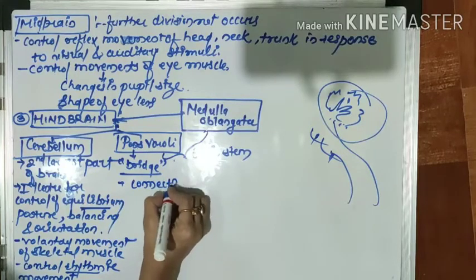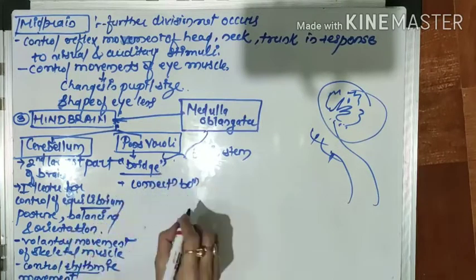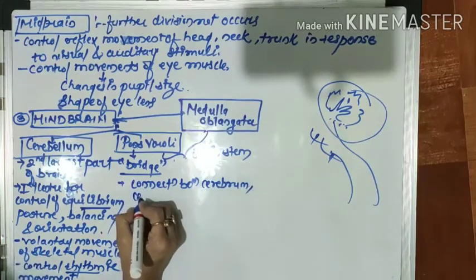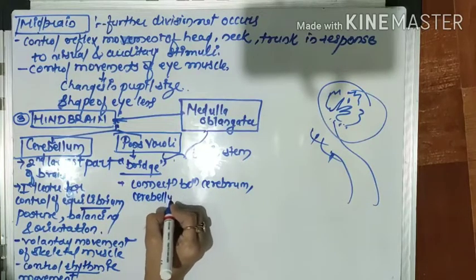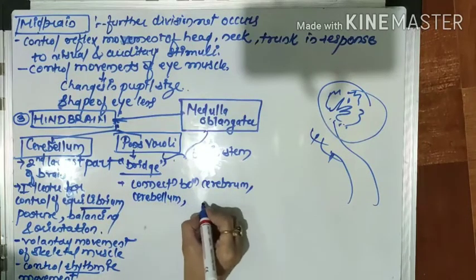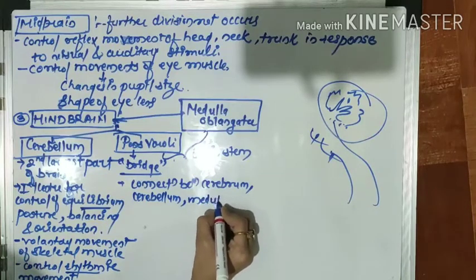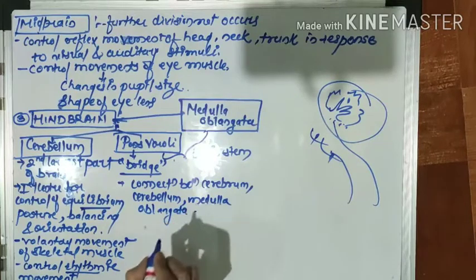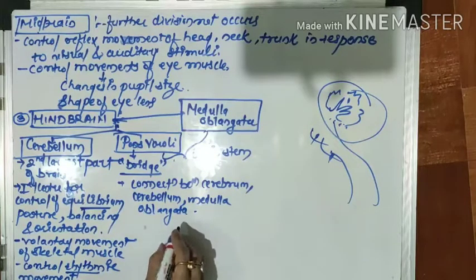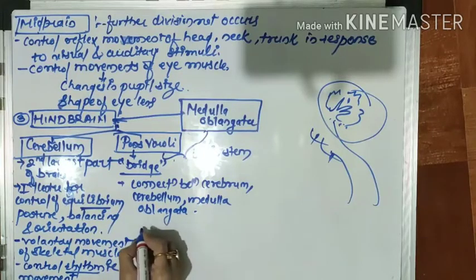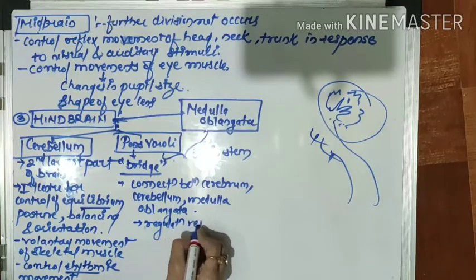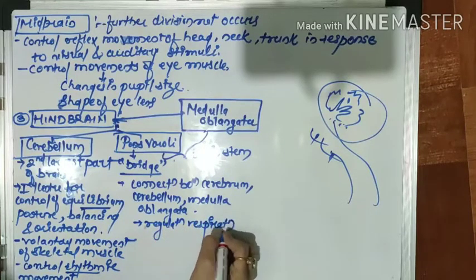The meaning of pons varolii is bridge, and this pons varolii is nothing but the connection between the cerebrum, cerebellum and medulla oblongata. Right? And it takes part in regulating respiration. It also takes part in the regulation of respiration. So our respiration is controlled by pons varolii.